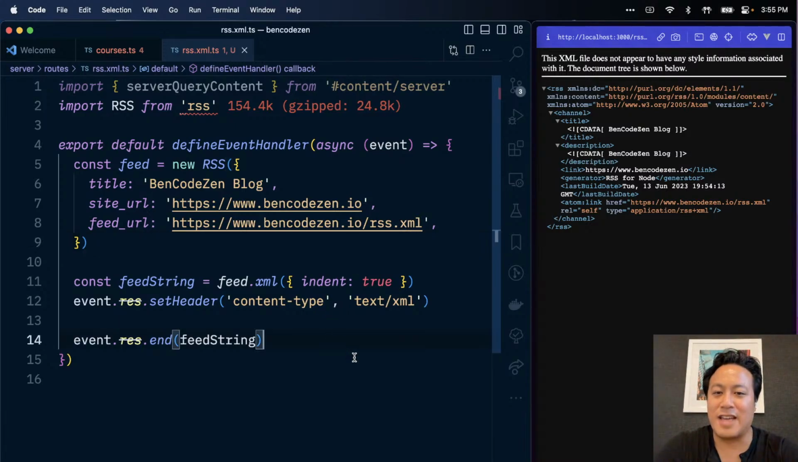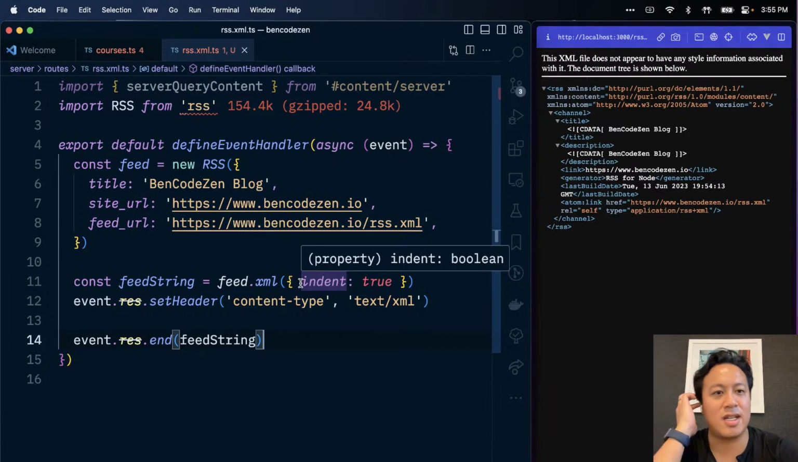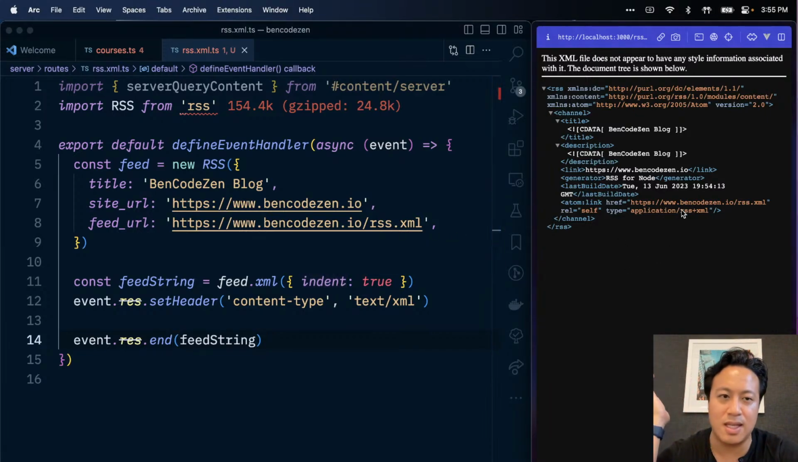Appreciate that. Okay, so XML, great. Feed string, cool. It looks like we have something here.